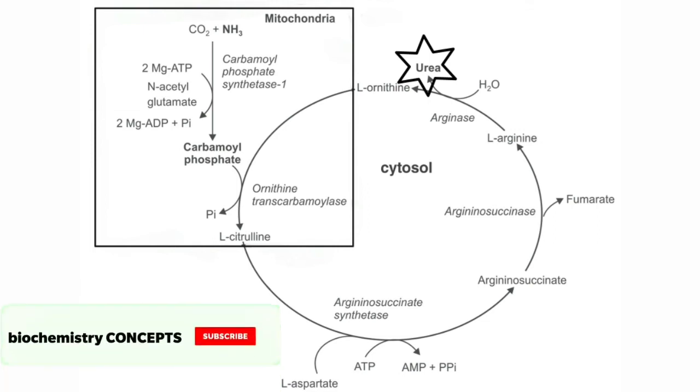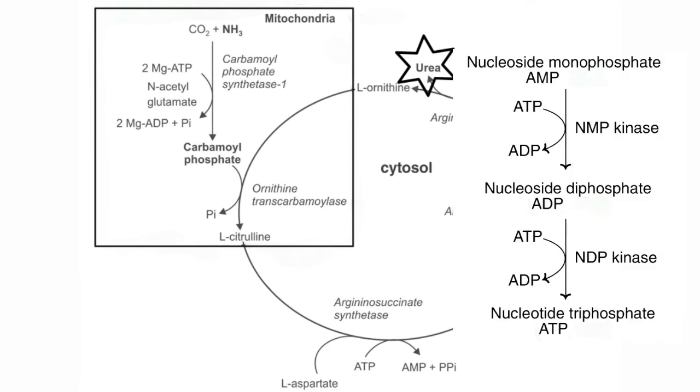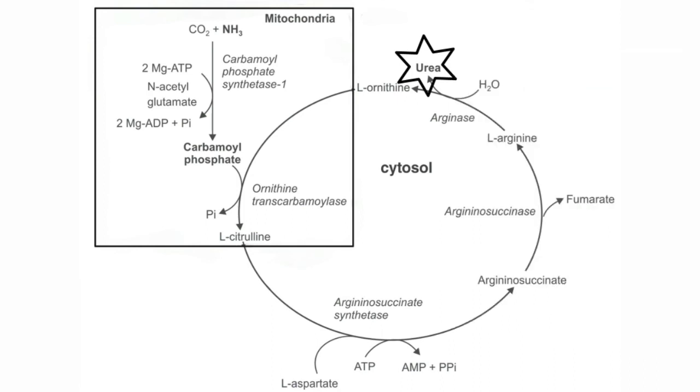It is very simple: AMP is converted into ADP, for that we require one high energy phosphate. ADP is converted into ATP, again one more high energy phosphate is required. So in this way, for the conversion of AMP into ATP, we require two high energy phosphates. So that's why in this reaction, we consider that two molecules of ATPs are utilized. So actually when you see it is 3 ATPs, but when you consider this conversion of AMP to ATP, it is equal to 4 ATPs.